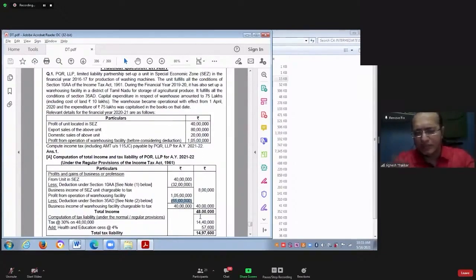Do you believe that this is more than 20 lakhs? Definitely yes. So you calculate tax liability as per the AMT provision. On this 145 lakh, you will apply what rate of tax? 18.5%. You apply 18.5% on 145 lakhs. How much amount is derived?